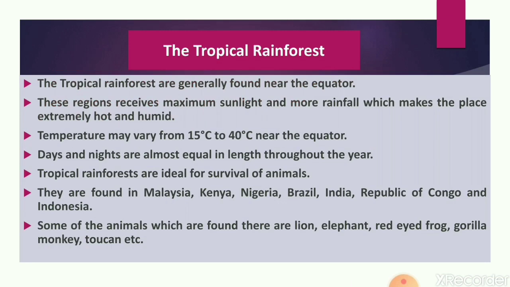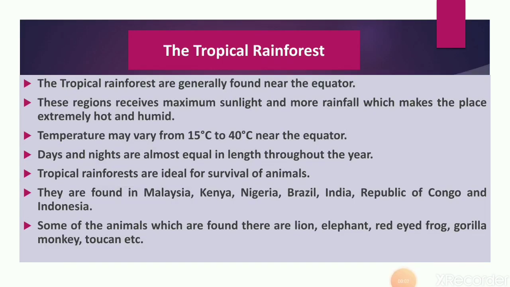Now, next one is the tropical rainforest. So the tropical rainforests are very interesting actually. Because all of you know, tropical regions are the places which are found near the equator. This includes India, Indonesia, Malaysia, Republic of Congo, Uganda, and Nigeria type countries. These regions are near the equator, that is why they receive maximum sunlight, and so receive more rainfall, which makes the place extremely hot and humid.